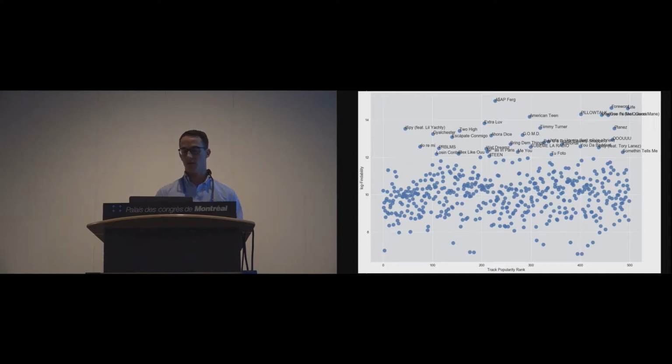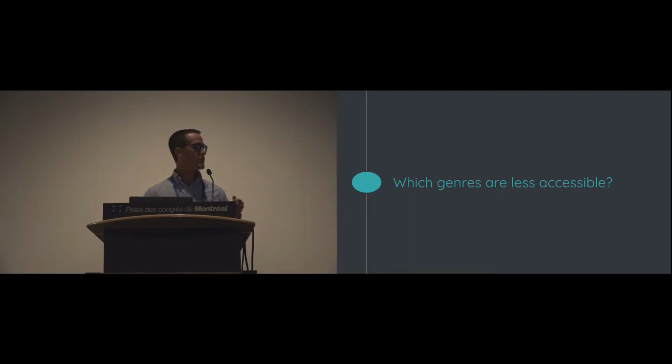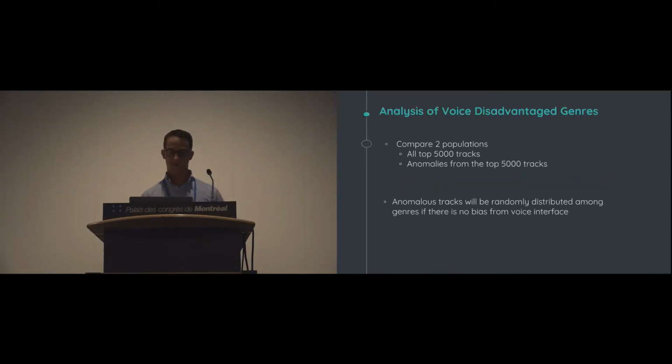interfaces. And so we verify this later. We'll talk about the crowdsourcing approach to that. But this simple detection technique turns out about 80% of those are actual anomalies where the voice interface cannot surface the track properly. So let's use that kind of lens where we can detect these anomalies and see what's going wrong to actually look at how voice interfaces deal with different genres differently.